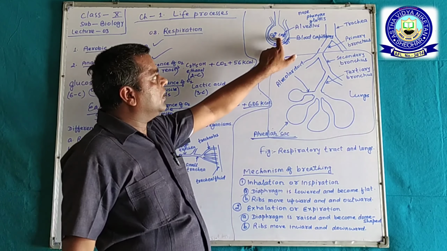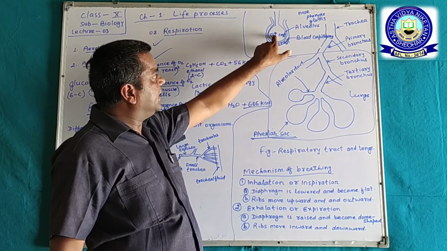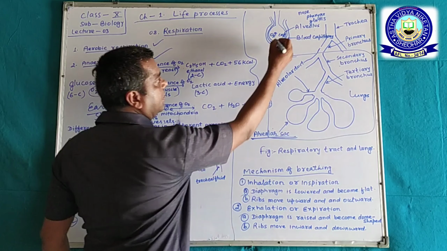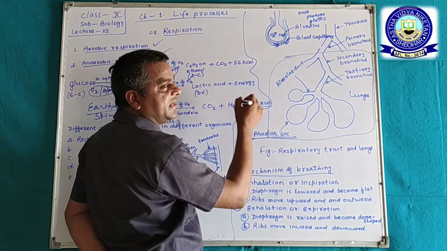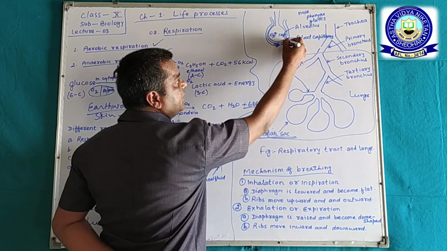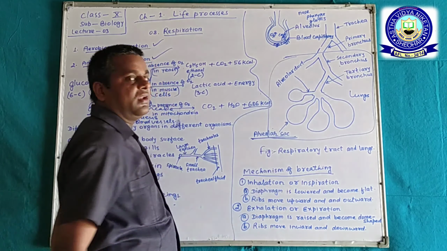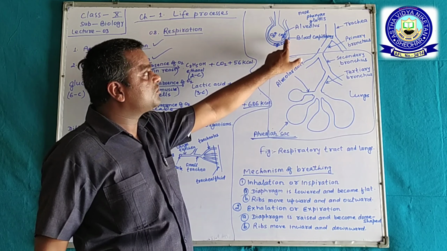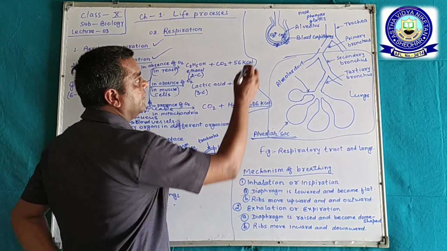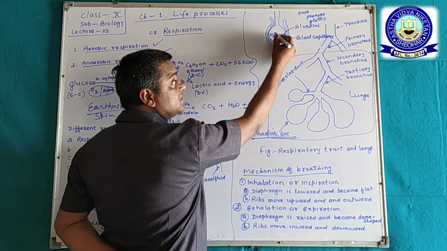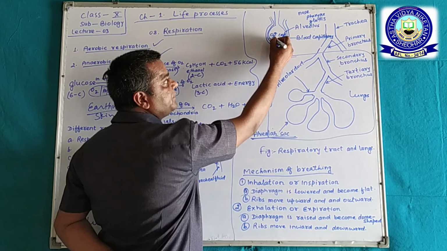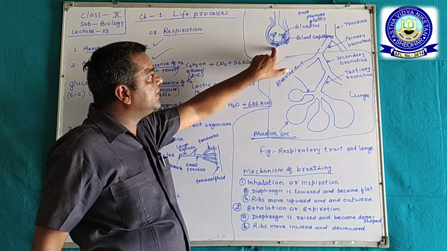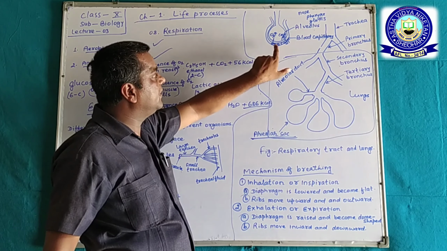Okay, so due to diffusion, the carbon dioxide level in the alveolar sac is very low. That's why carbon dioxide diffuses from the blood to the lungs, the alveolar sac, and there is a higher concentration of oxygen in the alveoli and a lower concentration of oxygen in the blood.